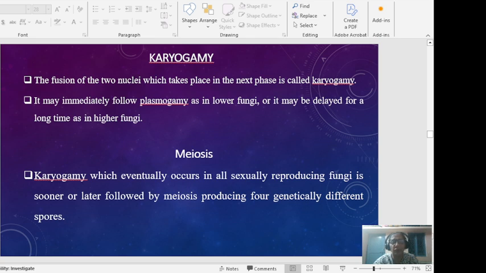Karyogamy is the fusion of the two nuclei, which takes place in the next phase. It immediately follows plasmogamy in the case of lower fungi or may take a long delay in higher fungi. Karyogamy eventually occurs in all sexually reproducing fungi, sooner or later, followed by meiosis producing four genetically different spores.